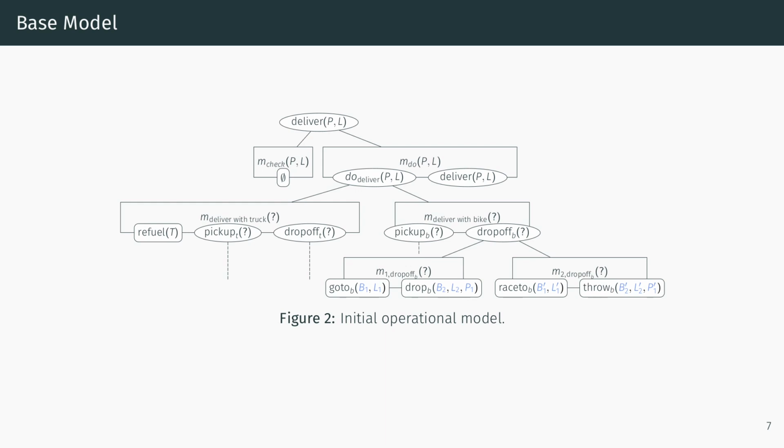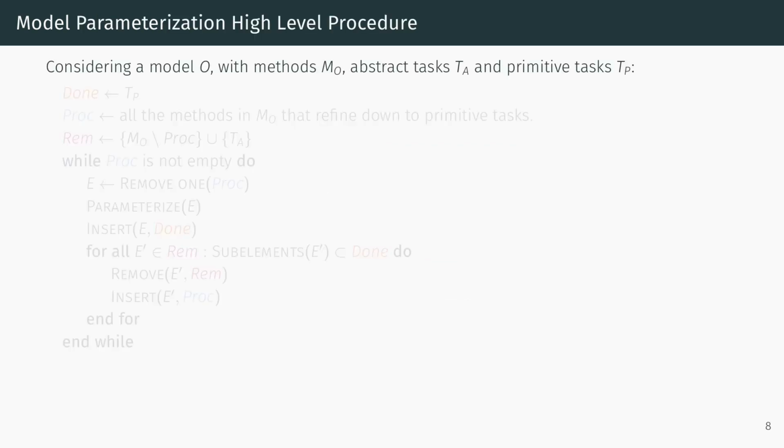For that, we have devised the following procedure. Considering our model with methods, abstract tasks, and primitive tasks, we will group them in different sets. First, we will consider the set of all that is already parameterized, initialized with the primitive tasks, because we know their parameterizations. Then we get the set of all the elements that are ready to be processed, initialized with the methods that refine down to primitive tasks, and we group everything that remains in the remaining set.